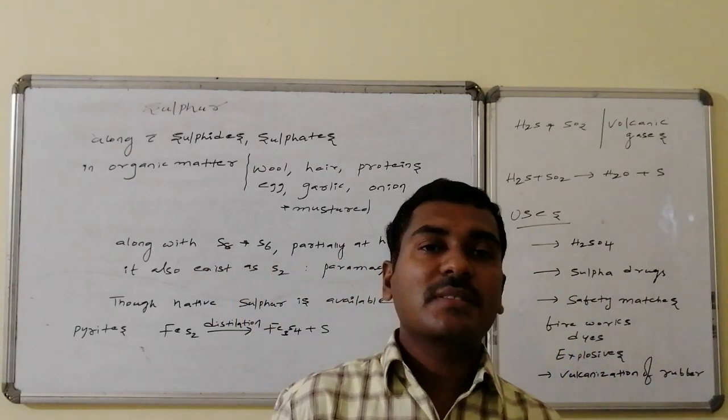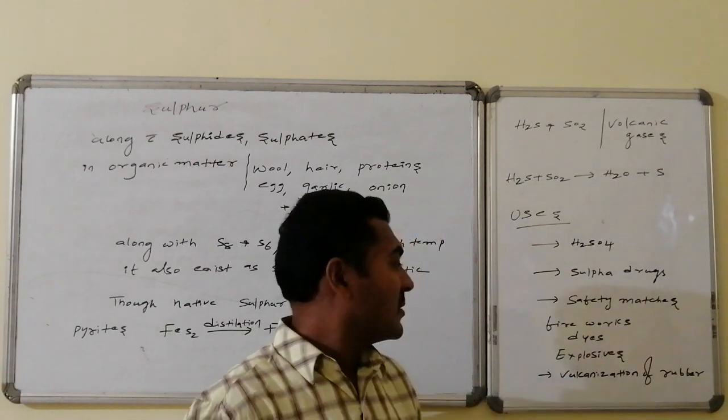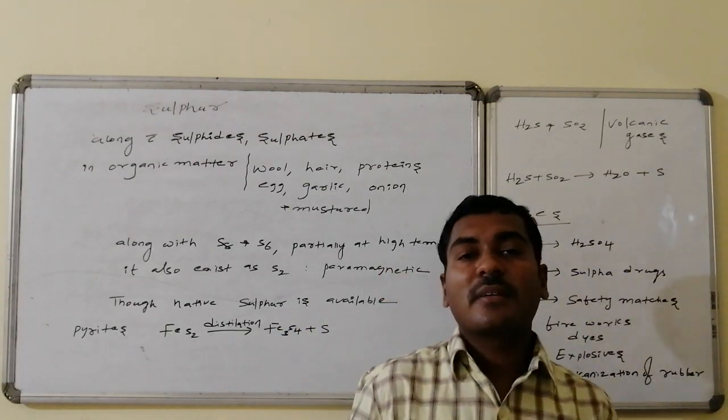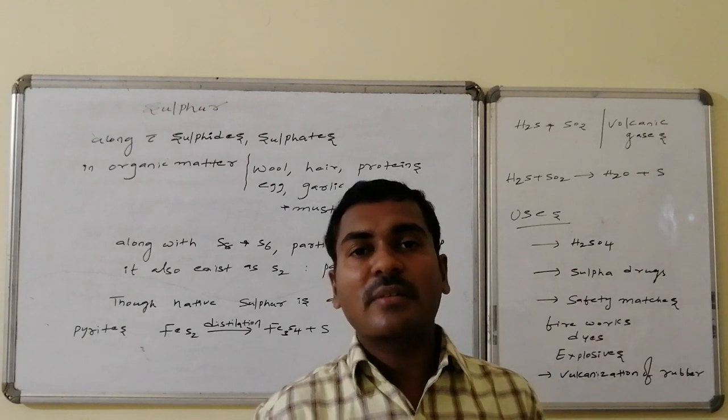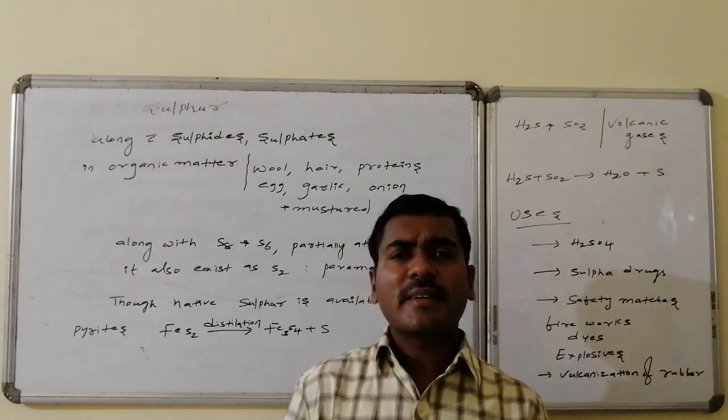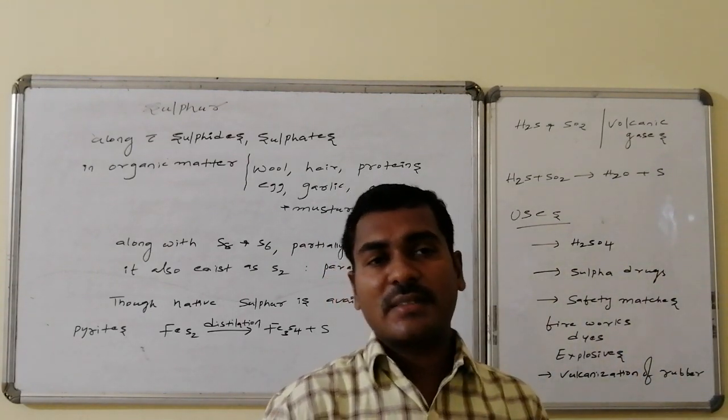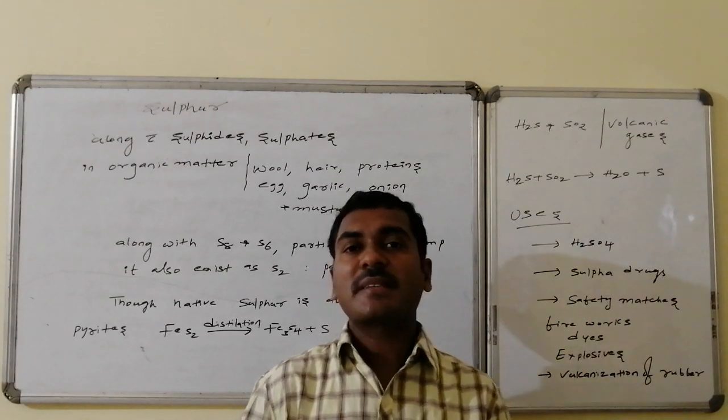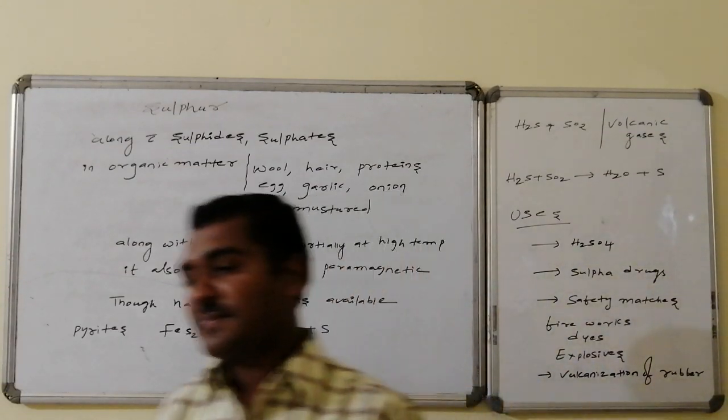That process is said to be vulcanization. The vulcanization of rubber is due to sulfur. Without sulfur, the rubber doesn't get that much strength and stiffness. These are the uses where sulfur is generally used.